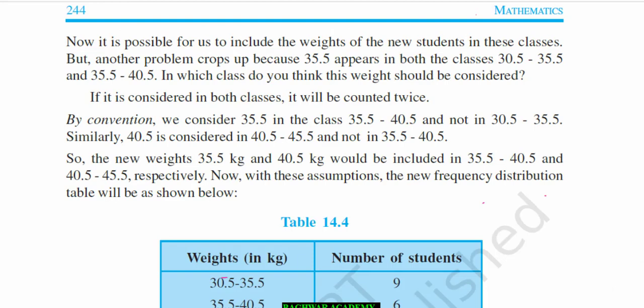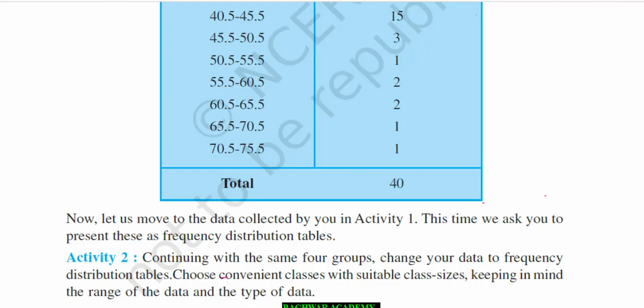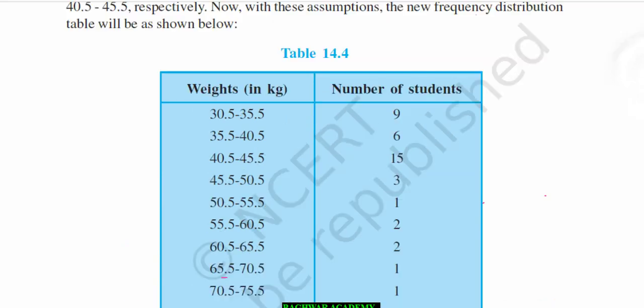Here you see how this table has been converted. 30.5 to 35.5, and that frequency is the same, 9; 35.5 to 40.5, that is 6, and so on.